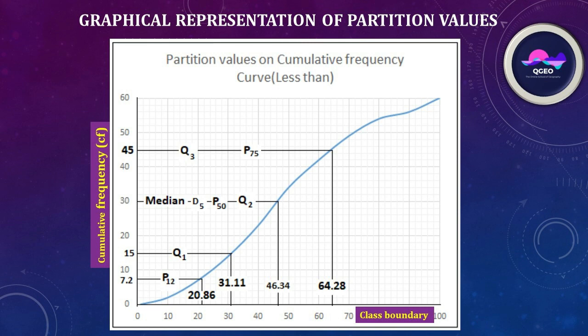Q3, that is 3 into n by 4, in case of Q3 is 45. In case of P75, that also will be 45 in cumulative frequency. So the value of Q3 and P75 on the x-axis is 64.28. You can draw in this manner to show the partition values on the cumulative frequency curve, less than type.